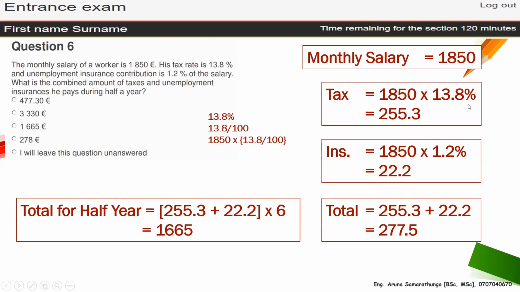These things normally appear in the question papers. There may be one or two questions like that. So you should understand how to write these things. 13.8% means 13.8 divided by 100. Something like that.